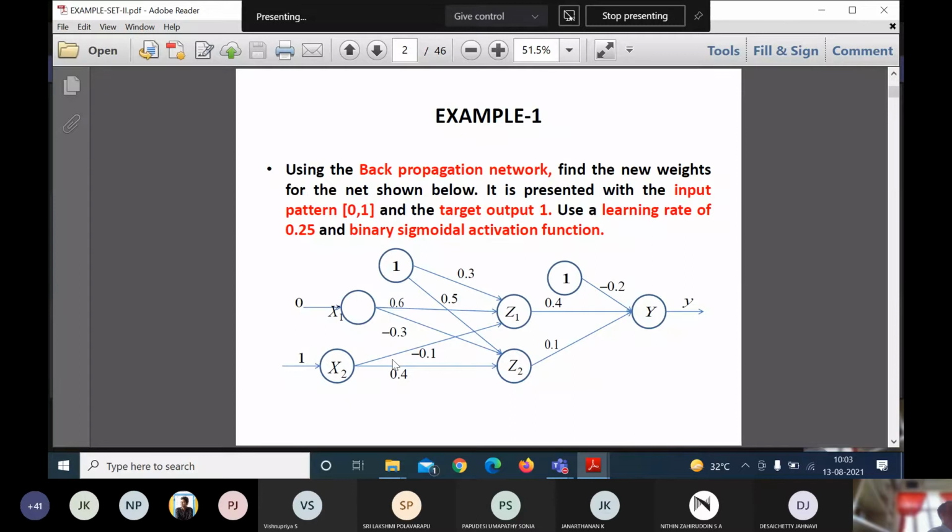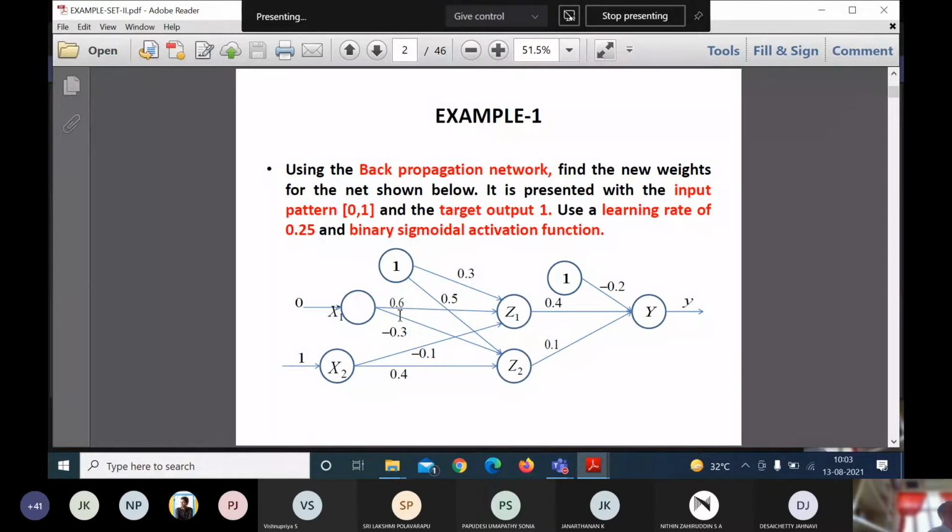If it is positive, it is an excitatory weight; if it is negative, it is an inhibitory weight. Next, from X2 to Z1 is minus 0.1, again inhibitory, and X2 to Z2 is 0.4, excitatory. Then Z1 to Y is 0.4 and Z2 to Y is 0.1.